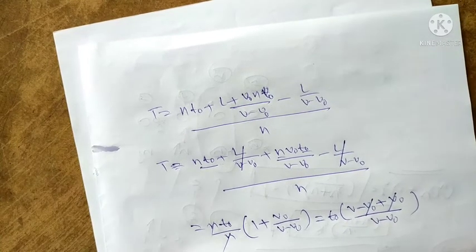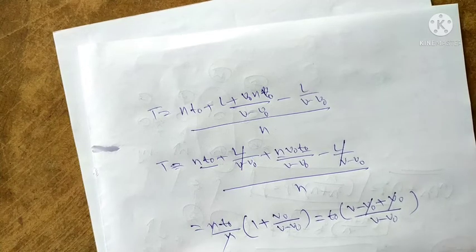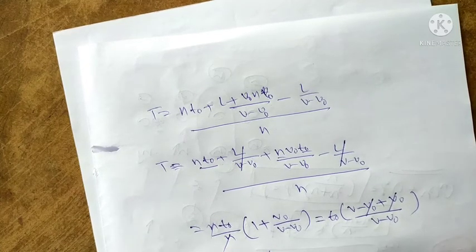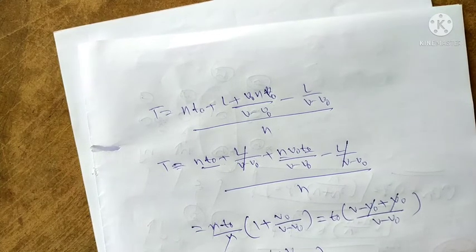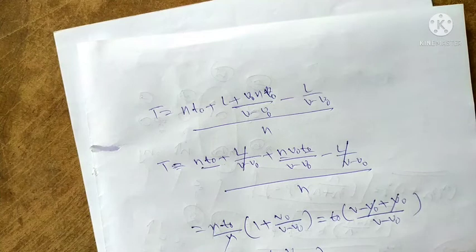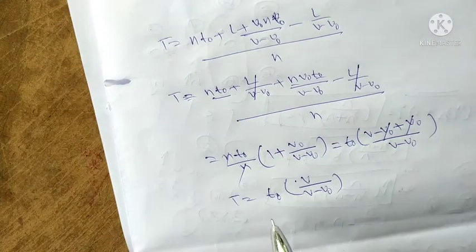That is t is equal to t naught into v by v minus v naught. This is in terms of time.